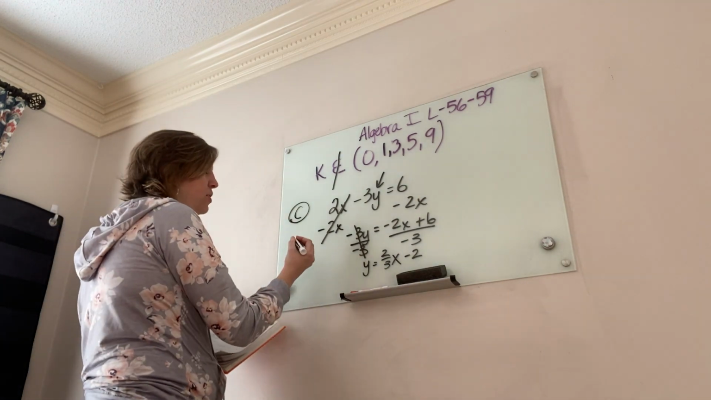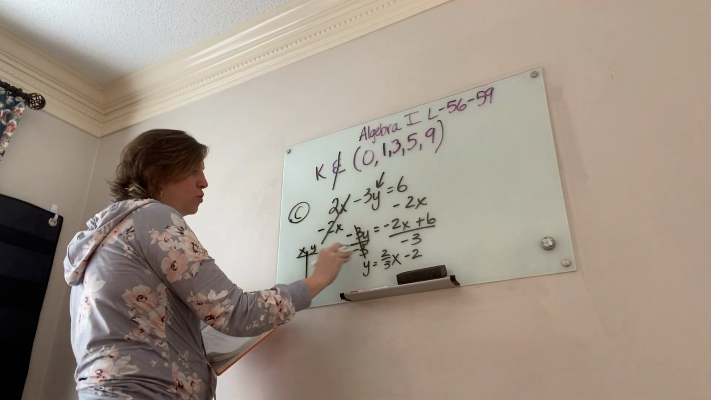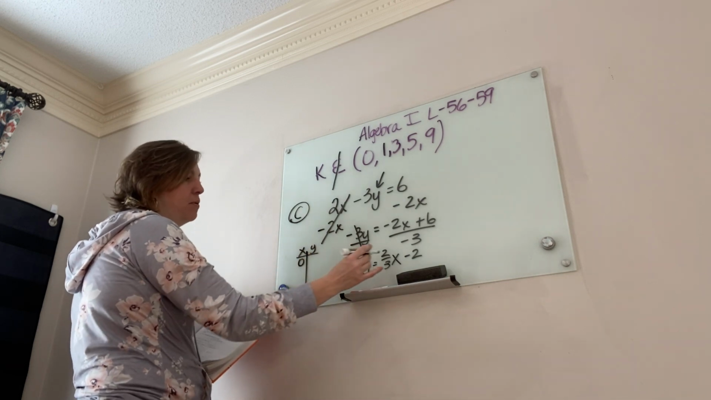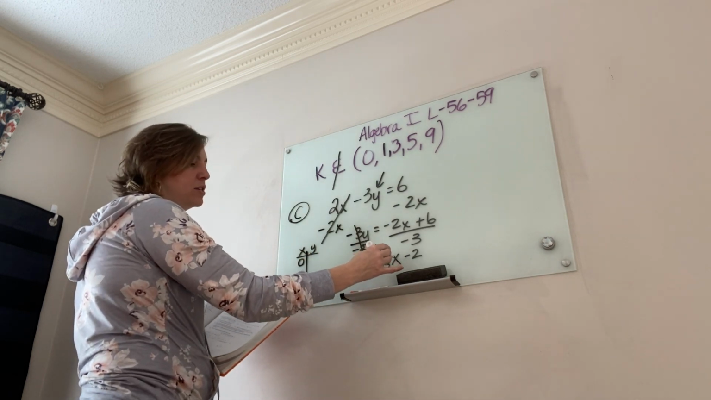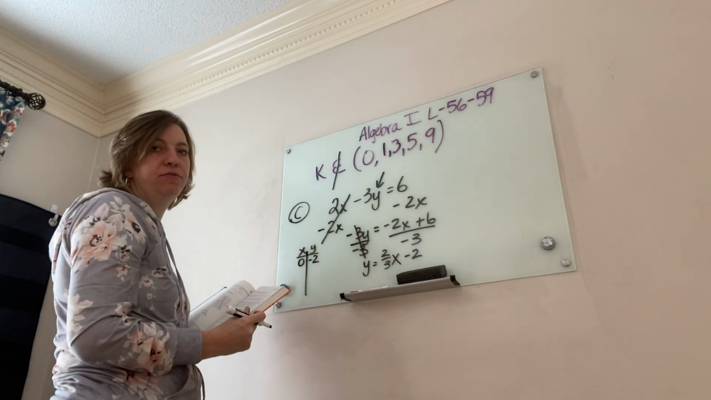So what I have to do is I have to pick a few numbers. Your book does it horizontal. I like to do it vertical. But let's plug in if x is 0. If x is 0, 2/3 times 0 is 0. 0 minus 2 is negative 2.